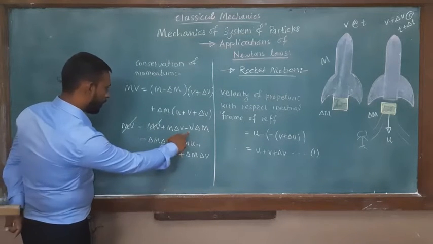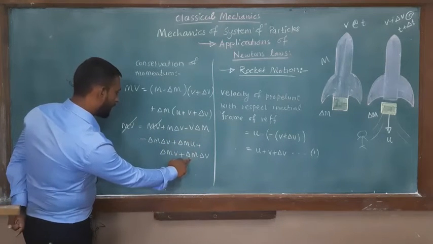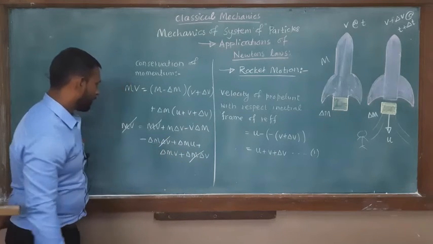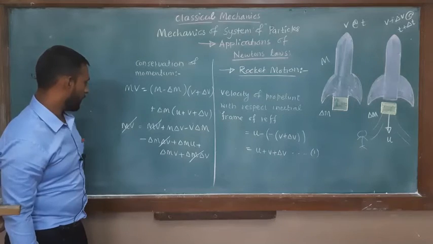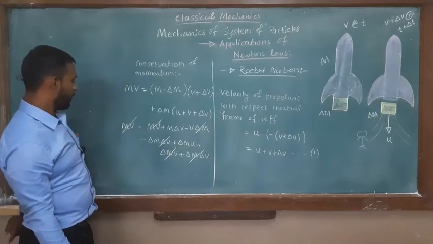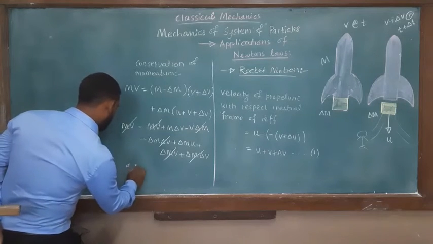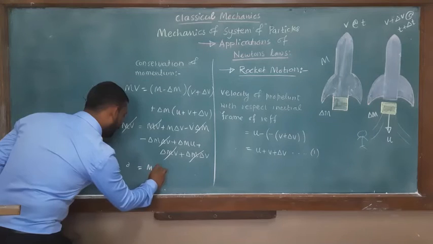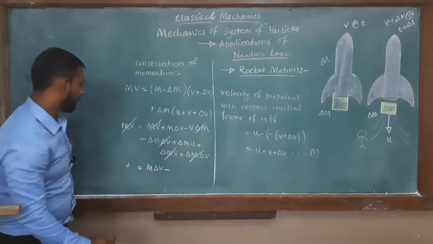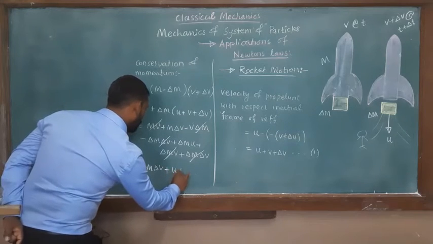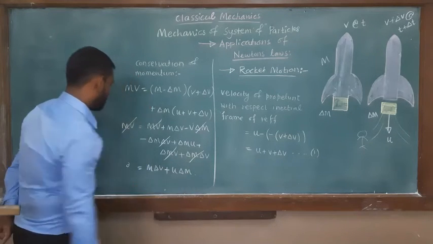So this delta m delta v cancels out. Which term is supposed to go away? So v delta m again goes away. So what is the remaining term? So 0 is equal to m delta v plus u delta m.